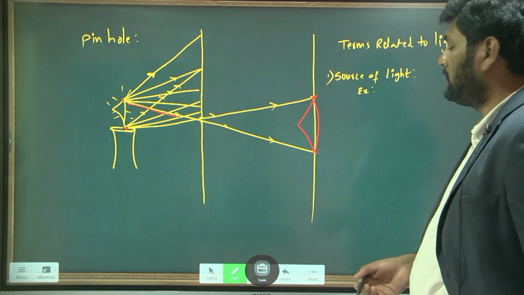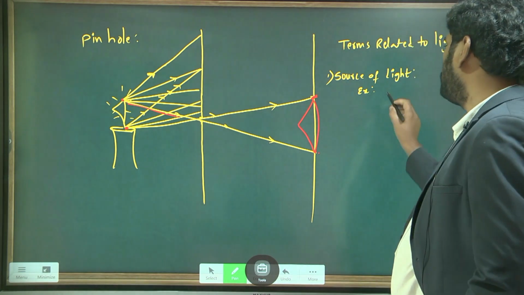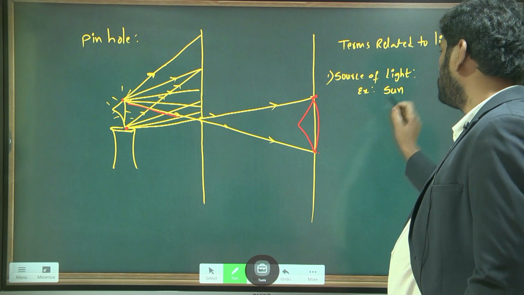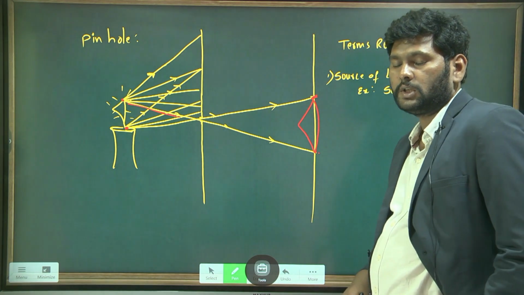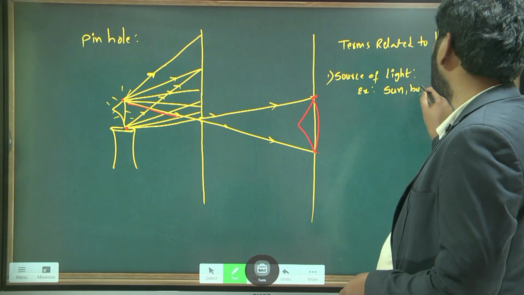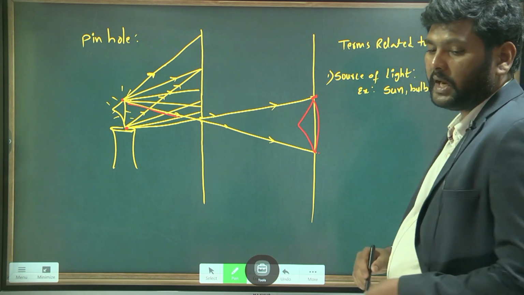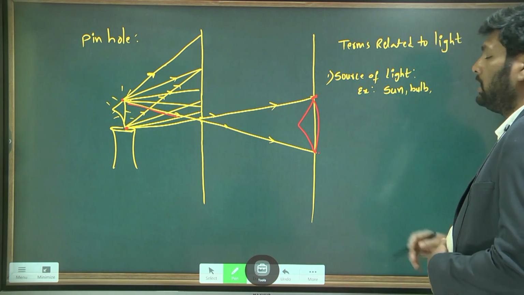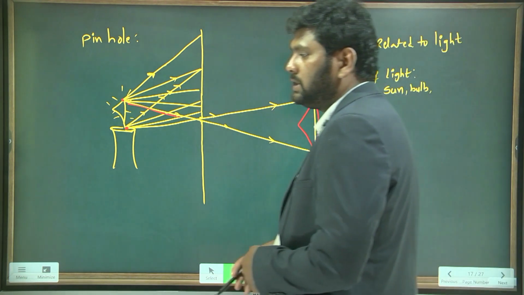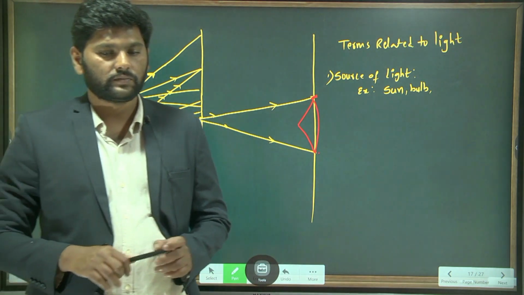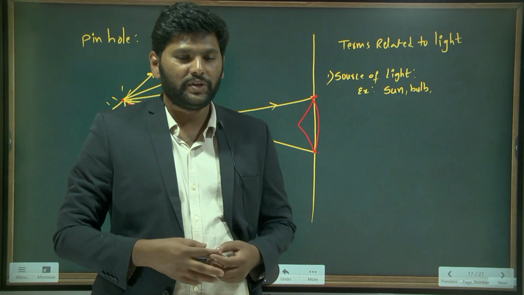What is an example of a source of light? The best natural source is what? The Sun. And next, a bulb. A bulb is an artificial source of light. Even a torchlight. Is there any other natural source of light? Is the moon a source of light?